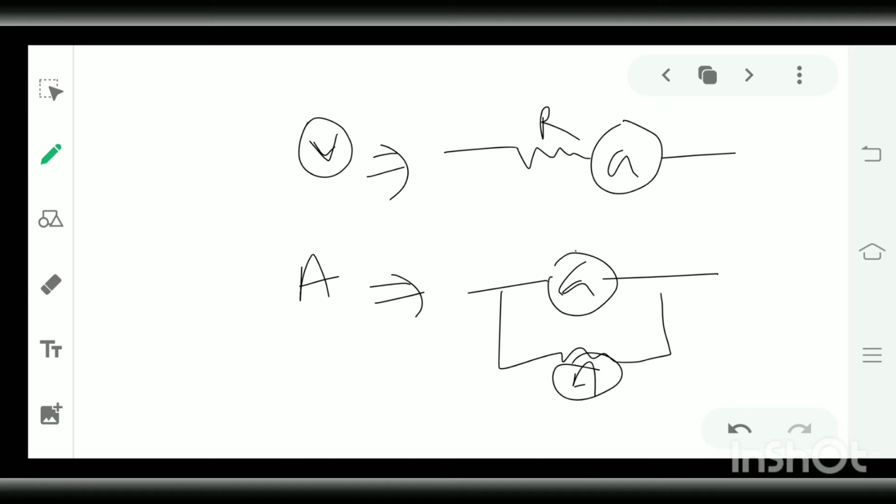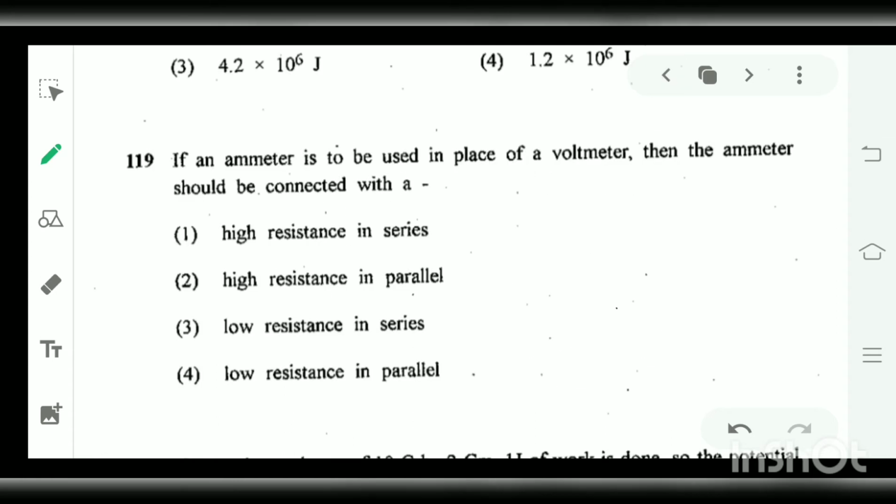So to use this ammeter as a voltmeter, we have to connect it in series with a high resistance. So we have to connect a high resistance in series with an ammeter, and it will work as a voltmeter. So the high resistance in series is used to convert an ammeter into a voltmeter.